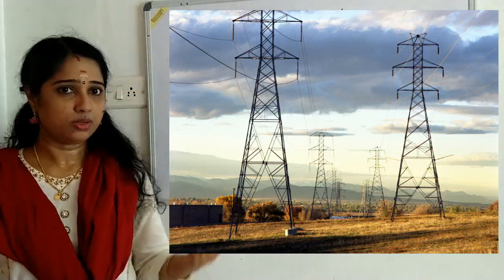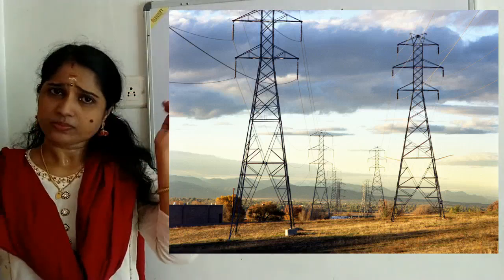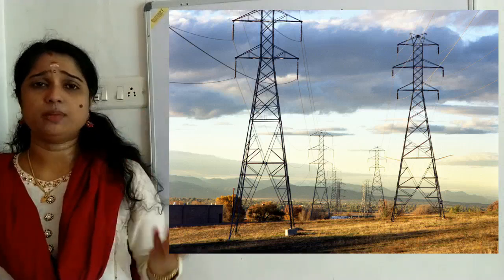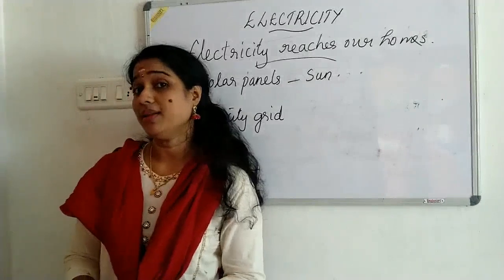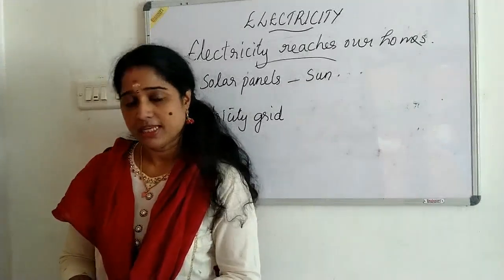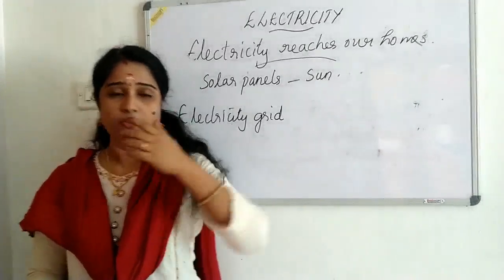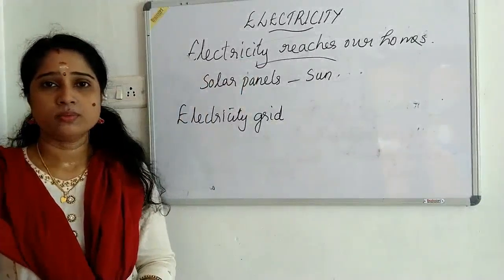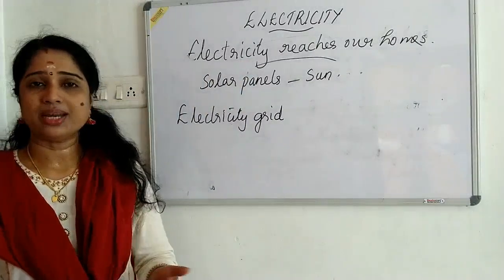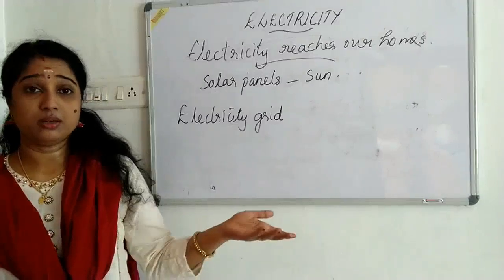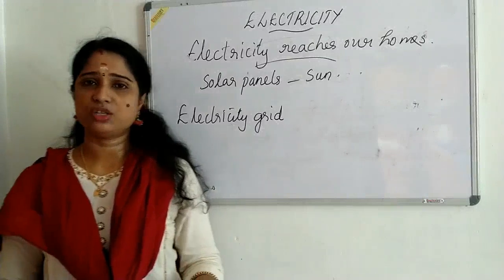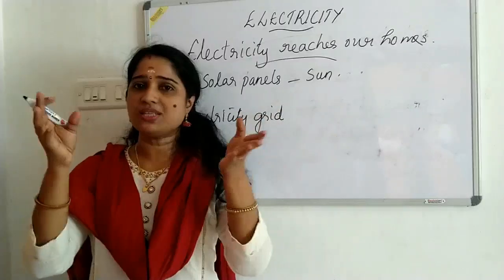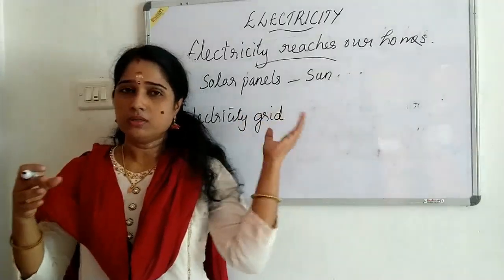Electricity produced from these power plants is carried to different areas wherever it is needed through the electricity grid. On the board you can see that. By using powerful wires, electricity is transmitted, and we all are enjoying the electric power. Have you seen the transformers? If you haven't, you can ask your parents, they will show you. Maybe near your house or while you are traveling you can see the transformers, and from there the electricity is supplied to different areas.